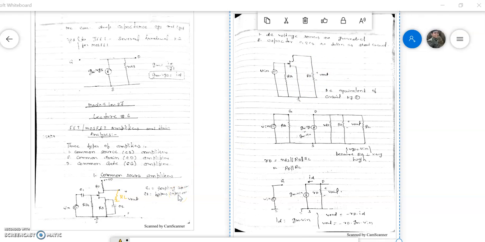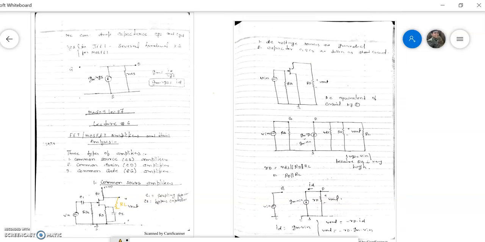After that, we missed the load resistance here, so here again we will connect the load resistance. The load resistance, means RL, is also connected to ground. So this is the AC equivalent circuit.